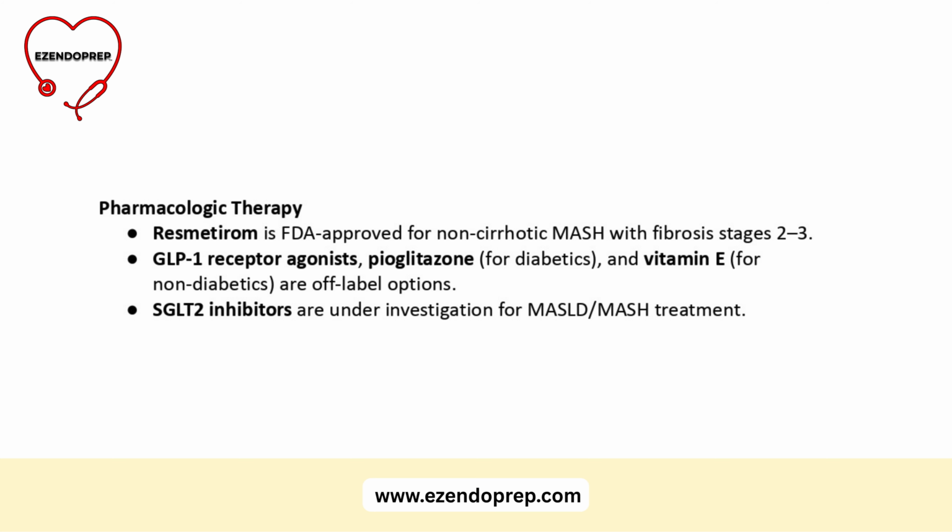Only FDA-approved med is Resmetirom, and it is approved for non-cirrhotic MASH with fibrosis stage 2 or 3. Off-label options, GLP-1 receptor agonists, pioglitazone in type 2 diabetics, vitamin E in non-diabetics, SGLT2 inhibitors under investigation.